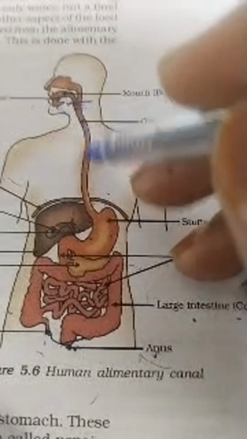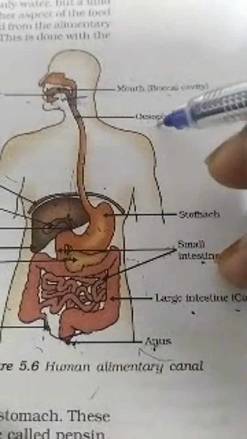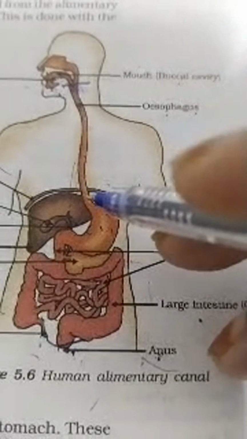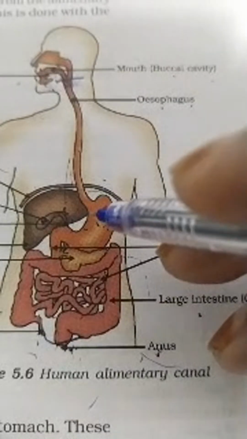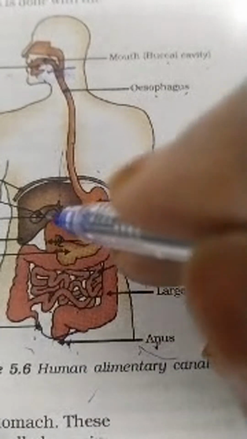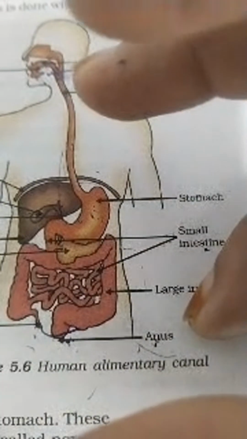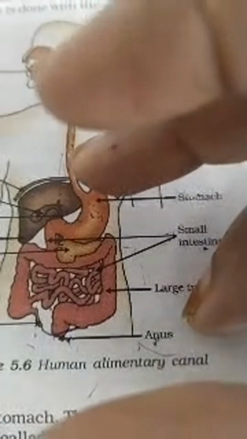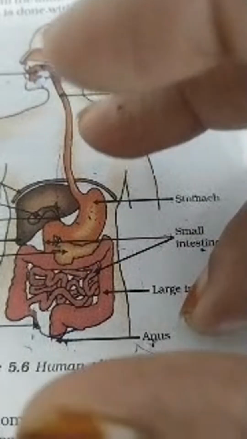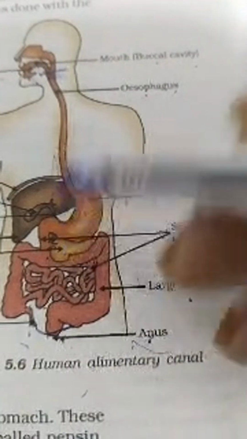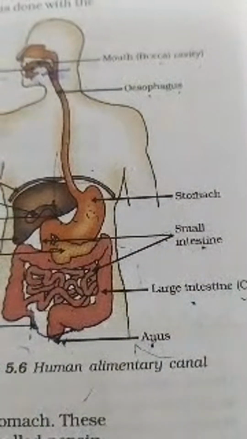Once the food enters the stomach through the esophagus, the stomach is going to expand due to the presence of that food.